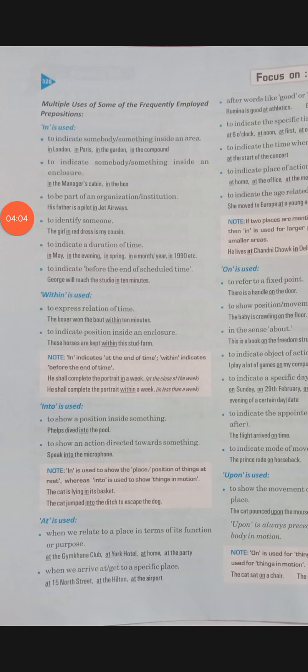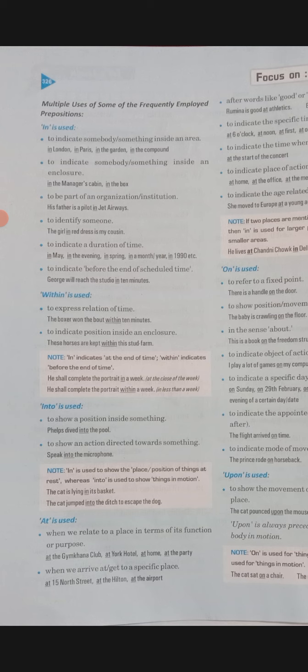The preposition in we use to indicate somebody or something which is inside an area, like in London or Paris, or inside an enclosure, like in a manager's cabin. It is inside a particular closed area. If you are going inside it, we will use into. Within we use to express the relation of time, like the boxer won the bout within 10 minutes. So the time of winning of that boxer was within 10 minutes. So it is basically used to express time.